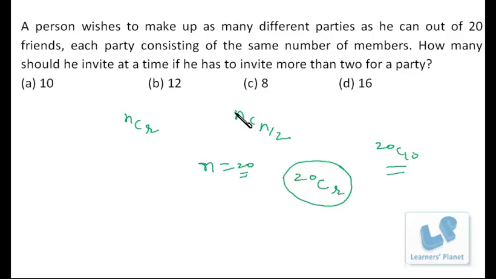So this is an important concept, that nCr has its maximum value when r is equal to n by 2, provided n is even. If n is odd, then it will be n minus 1 by 2 or n plus 1 by 2. So in this case, r should be 10, that means 10 people should be invited at once.